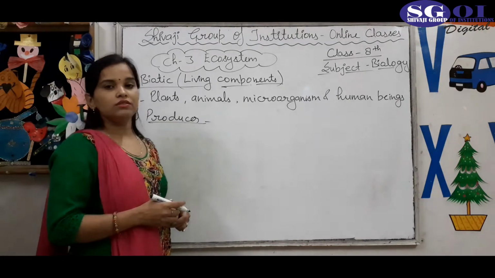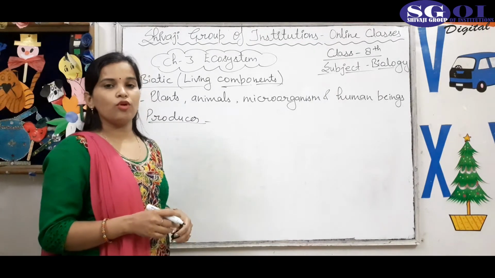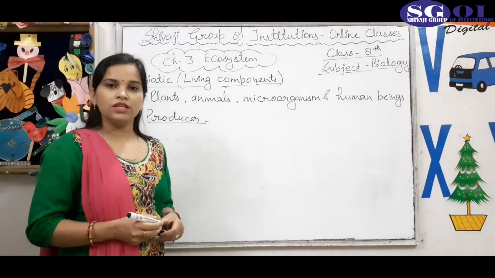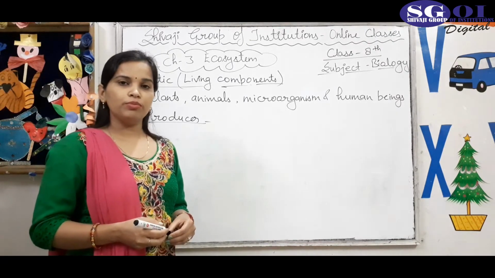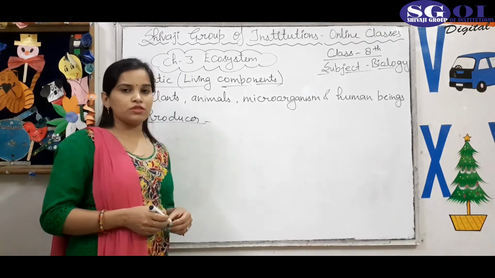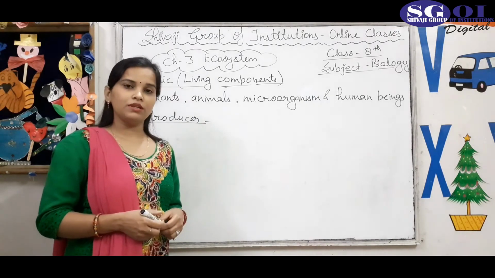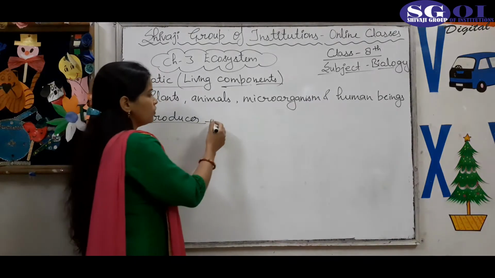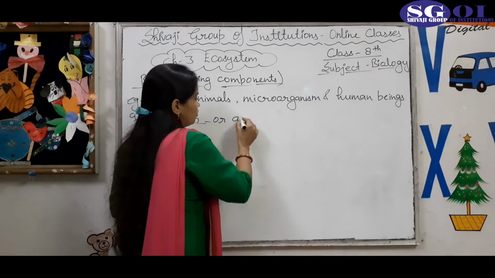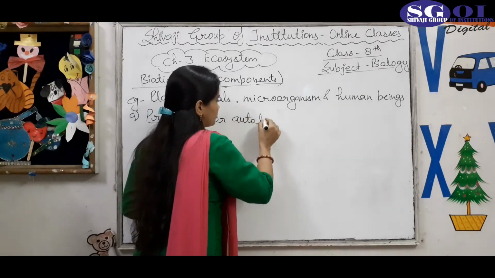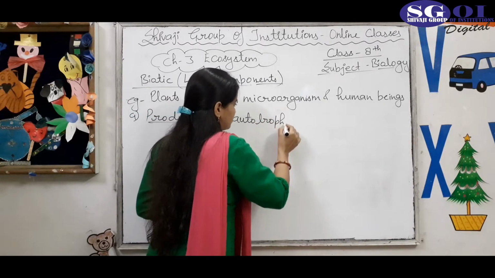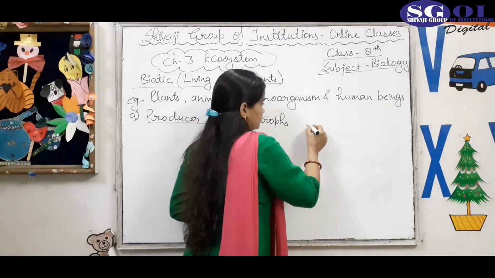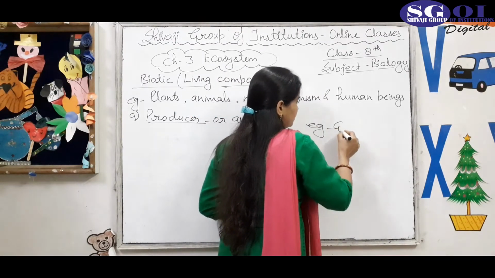Only the green plants fall in this category, because only green plants have the ability to produce their own food by the process of photosynthesis. So only green plants are called producers or autotrophs. Example, green plants.